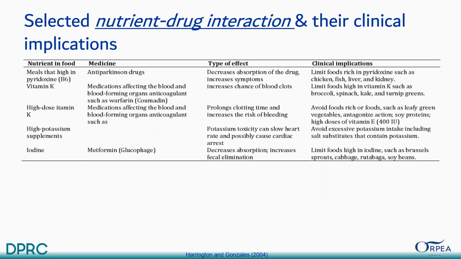Same, selected nutrient-drug interactions and their clinical implications. Meals high in pyridoxine, vitamin B6, can interact with anti-Parkinson drugs, decreasing absorption of the drug and increasing symptoms. Limit foods rich in pyridoxine, such as chicken, fish, liver, and kidney. And vitamin K, as we studied before, can interact with anticoagulants. High dose vitamin K, for medications affecting the blood and blood forming organs, has anticoagulant effects; vitamin K prolongs clotting time and increases the risk of bleeding. So avoid the foods which interact this way.